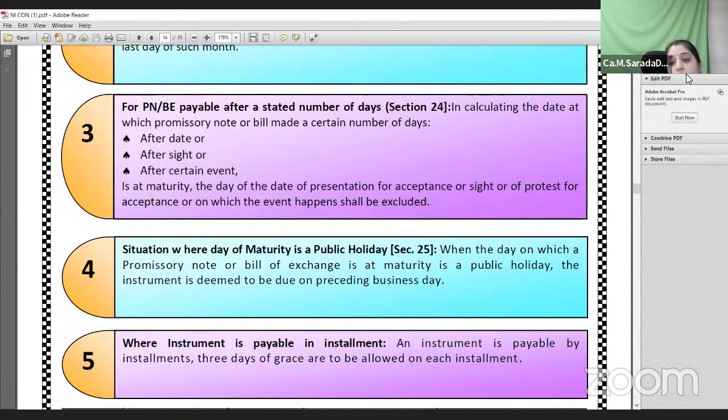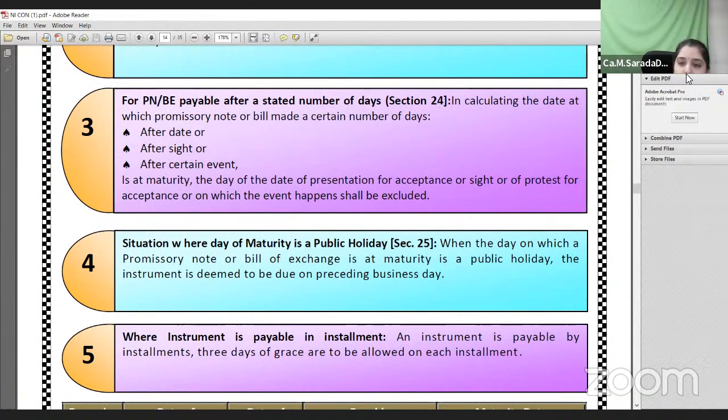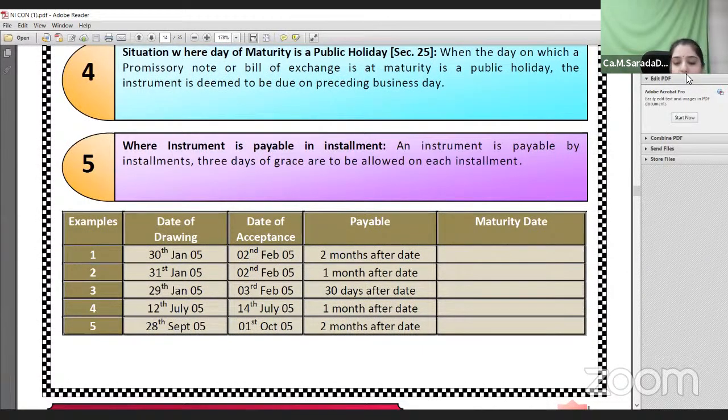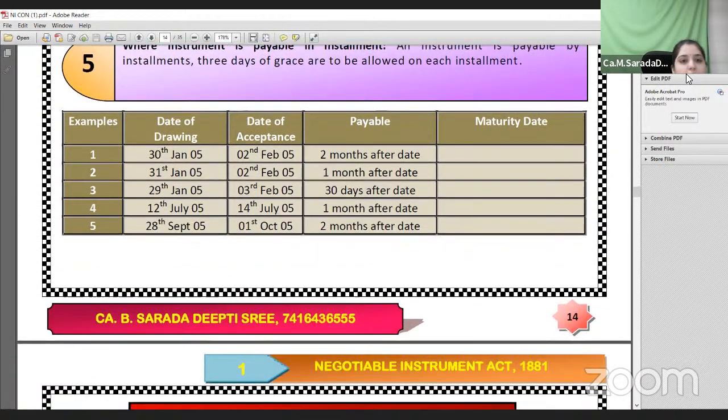And suppose there is another point. Can these negotiable instruments be drawn in installments, can they be payable in installments? Yes, they can be payable in installments. And for calculating the due date for each and every installment, we will add an additional 3 grace days for payment at the time of each and every installment. So these are a few examples where you can calculate the maturity dates.